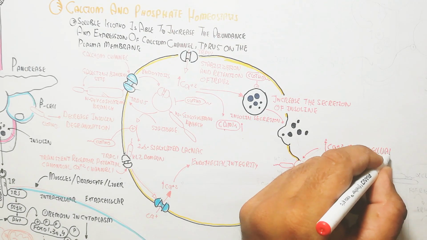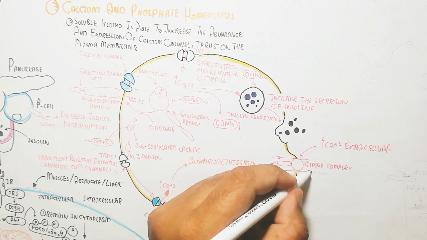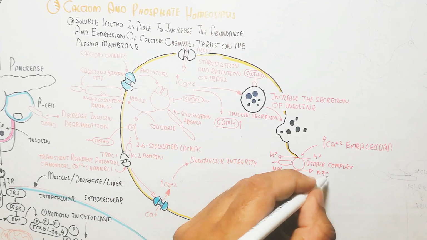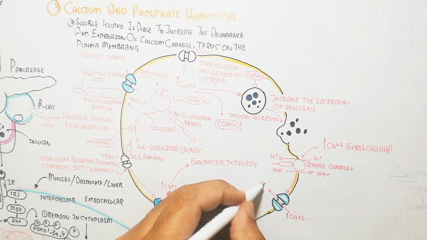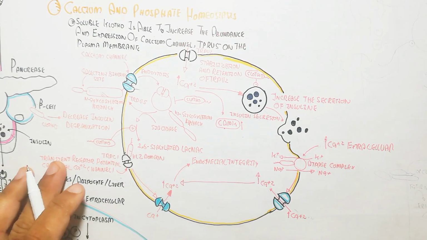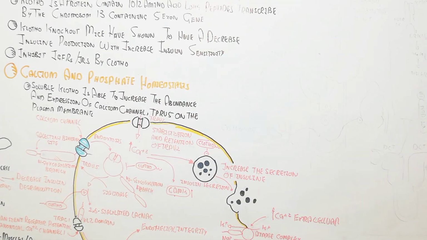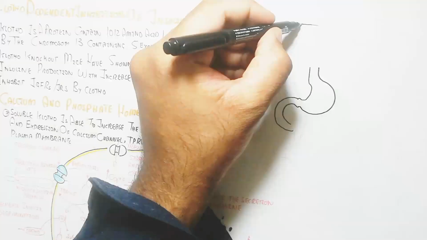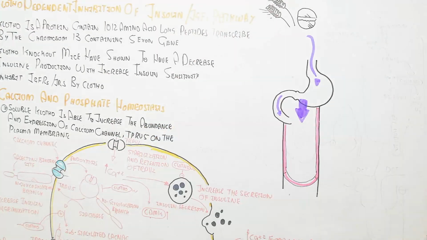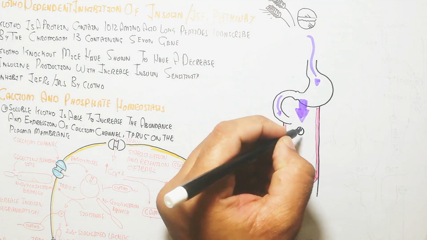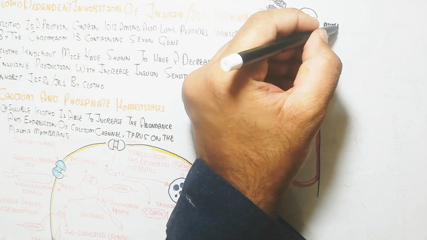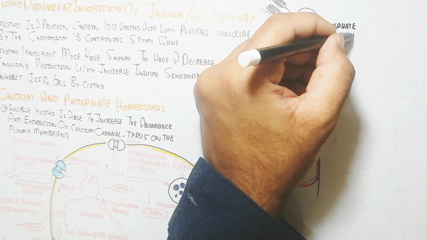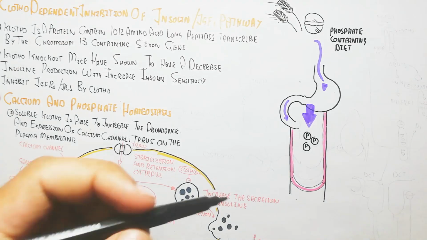On the other hand, calcium rises. The increase of extracellular calcium will also trigger the ATPase complex via Klotho, leading to potassium moving inside and sodium outside for the influx of calcium. So remember, this is the usage of calcium. The calcium is used more in the cell due to Klotho.